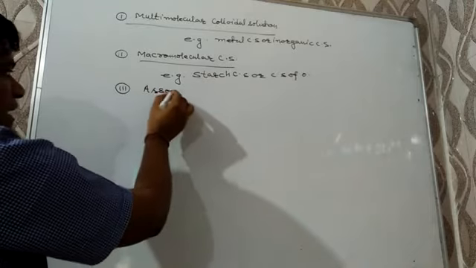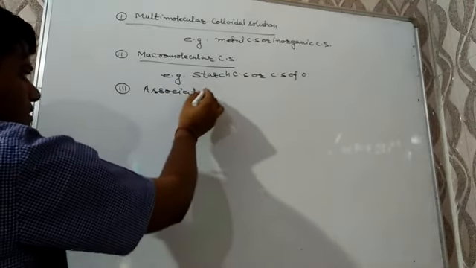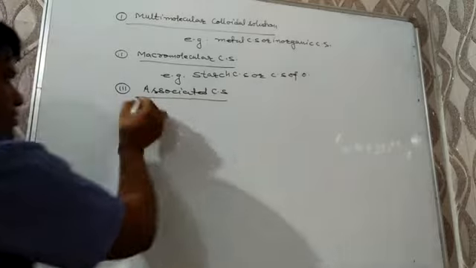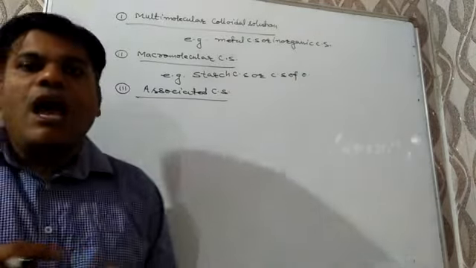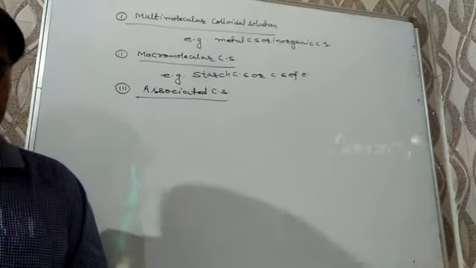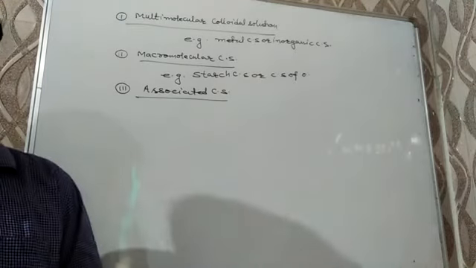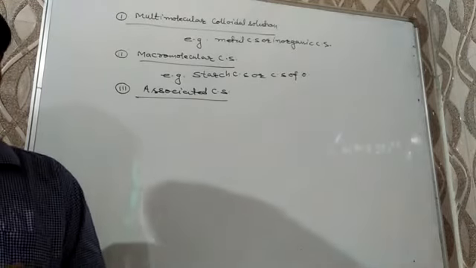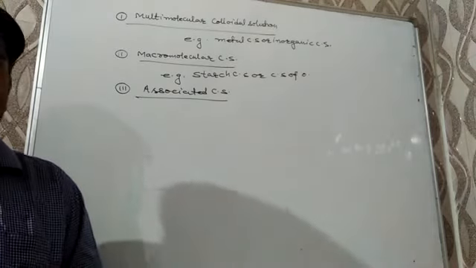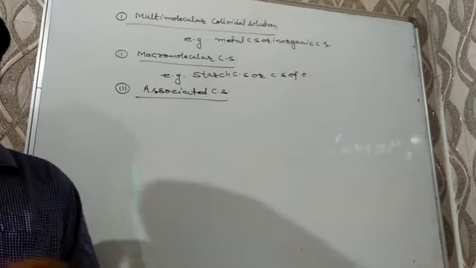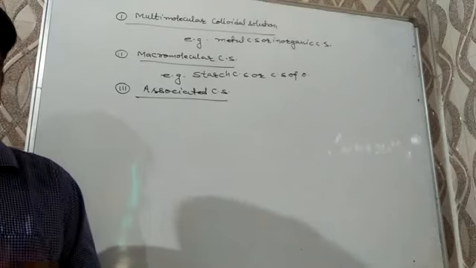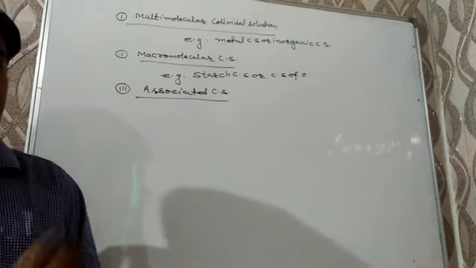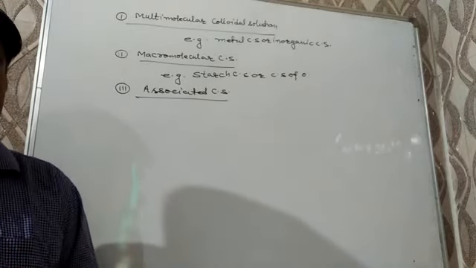And the third type of colloidal solution is associated colloidal solution. Very important one. Associated colloidal solutions are those colloidal solutions which at low concentration behave like normal electrolyte, but at higher concentration they can behave like colloidal solution. Those are known as associated colloidal solution.